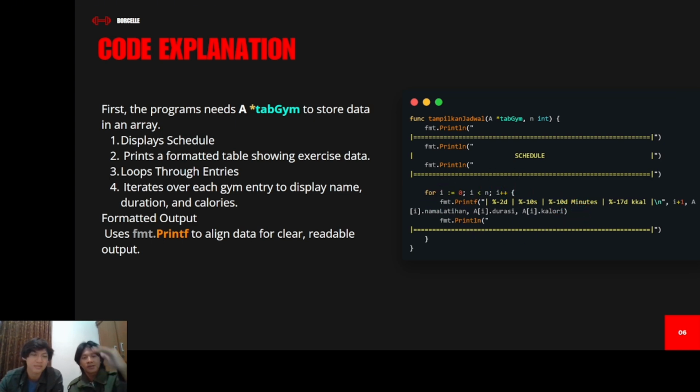It will show the user, like print the table from index 0, 1, 2, 3, 4, and continue. The loop iterates through the entries, because we need the loop to show all the indexes from 0, to iterate over each gym entry to display name, duration, and calories, and then the formatted output. We use fmt.Printf to align data for clear, readable output.